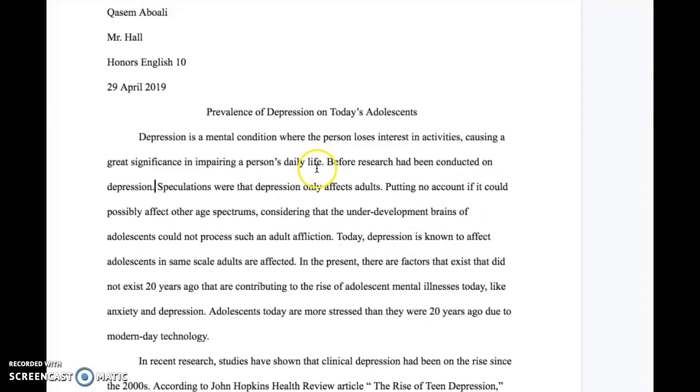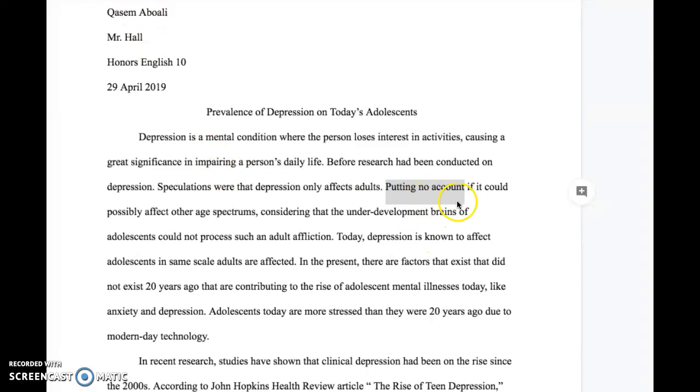Okay, so this one, I'm going to challenge you a little bit. I don't know where this is coming from. And this isn't a matter of, I think you're wrong. It's a matter of, this has caused speculation and skepticism with your audience, and I'm not too sure if this is correct. So this is something that I really don't think is common knowledge. You would need to have some kind of citation or resource that proves this. And then right here, putting no account. This is a little bit awkward. I would get rid of this phrasing. Putting no account is a little bit awkward, so I would get rid of that.